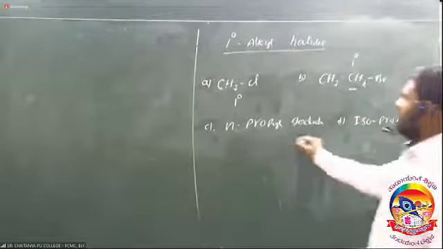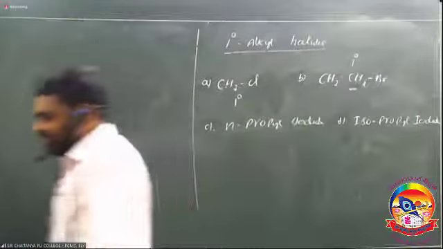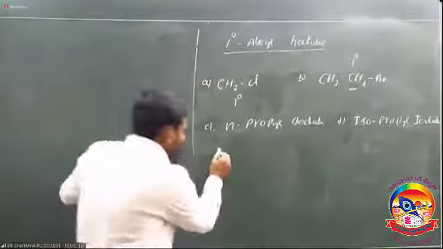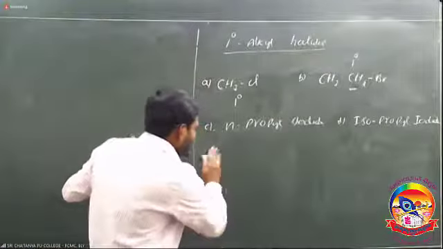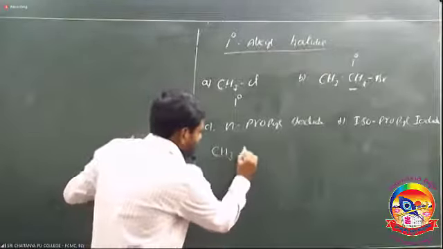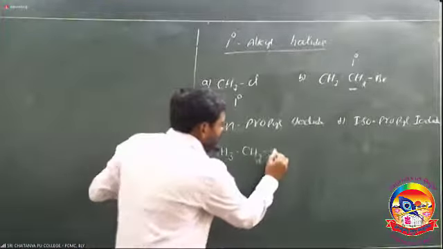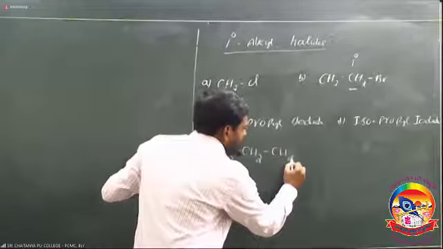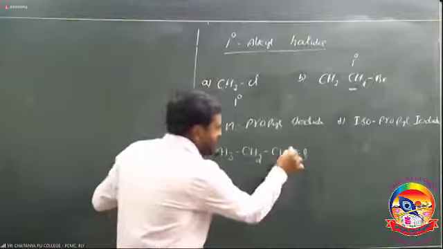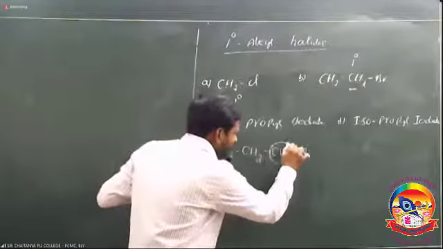The next one is n-propyl chloride. We know the structure: CH3, CH2, CH2, Cl.